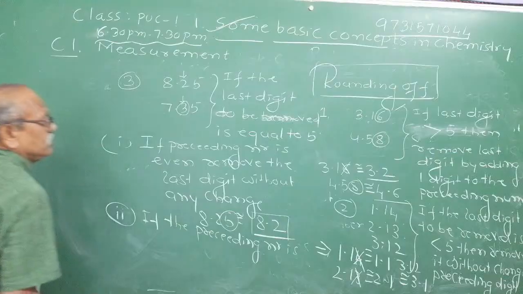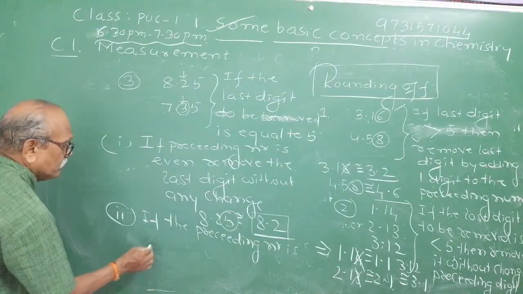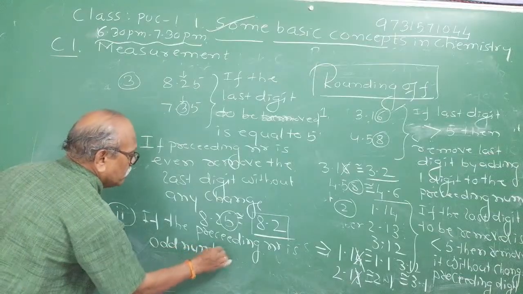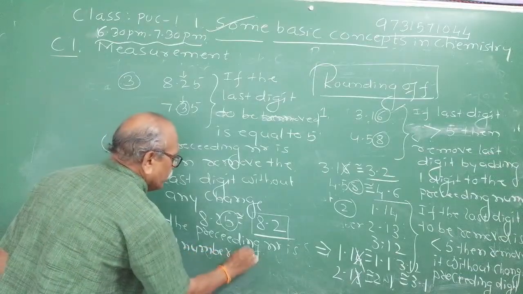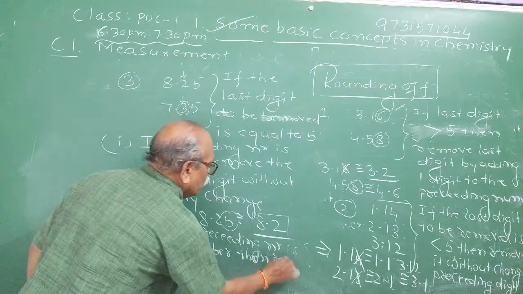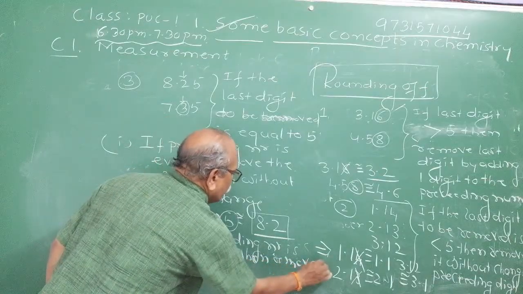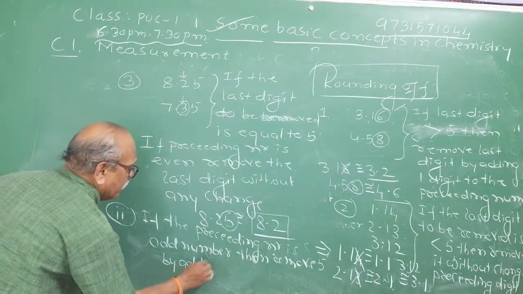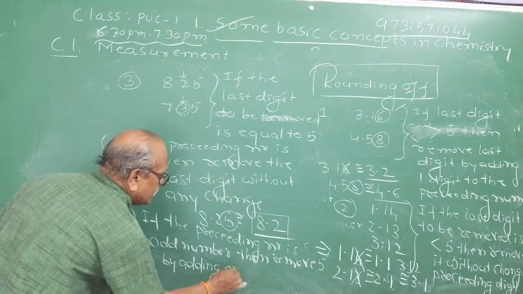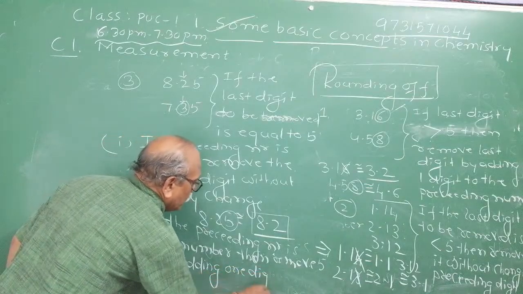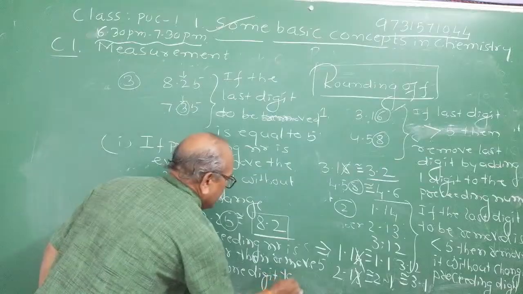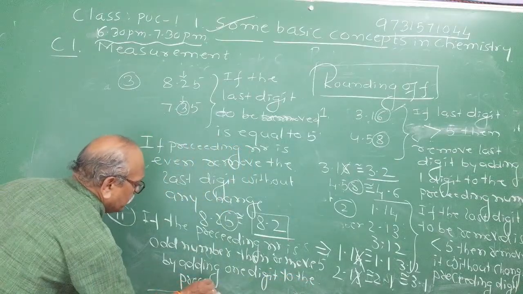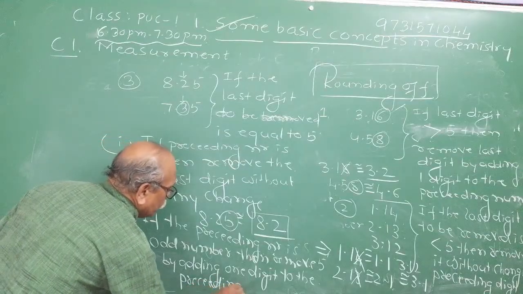If the preceding number is an odd number, then remove 5 by adding one digit to the preceding number. I hope the point is very, very clear to you.